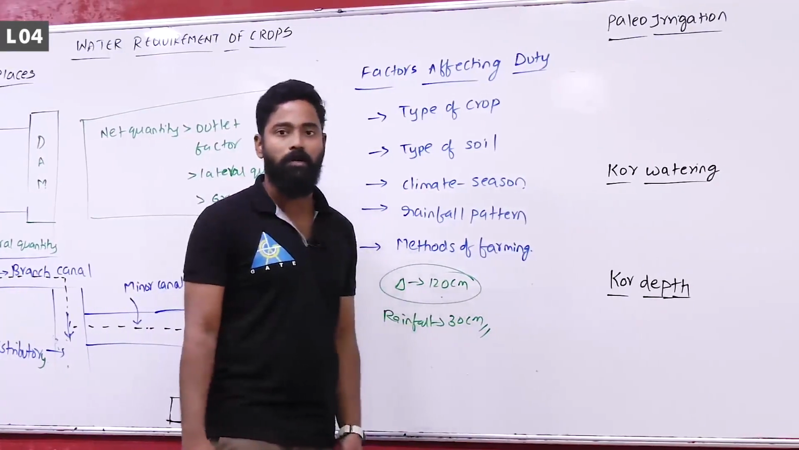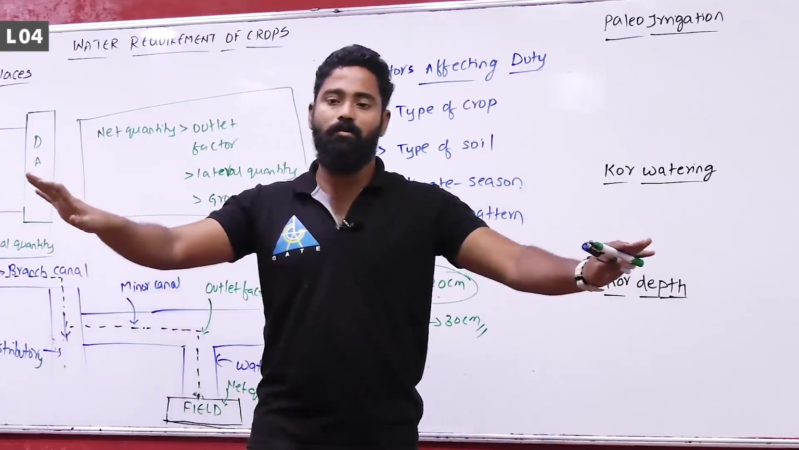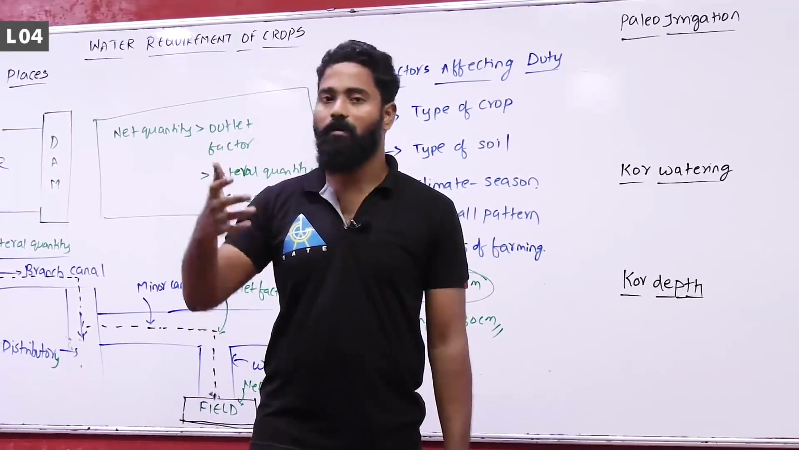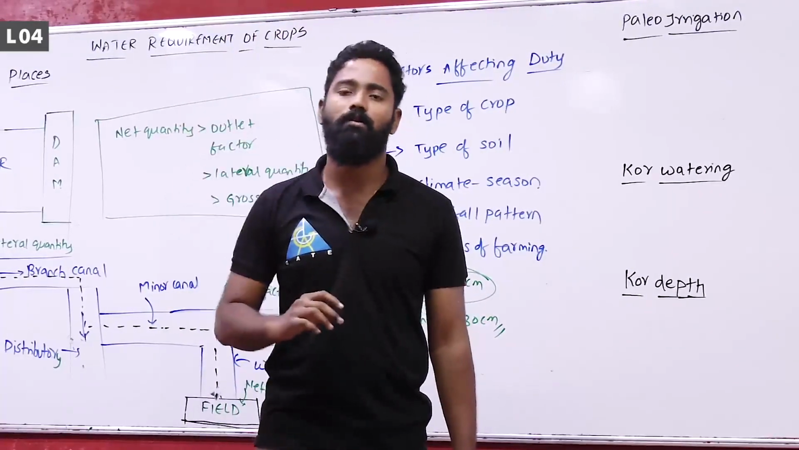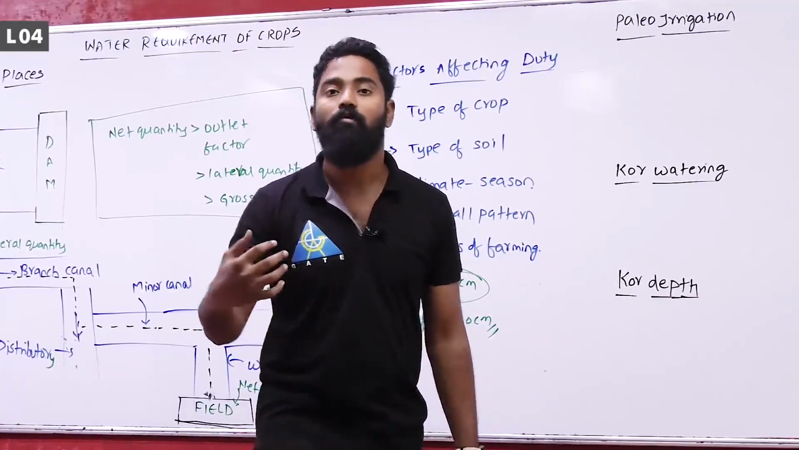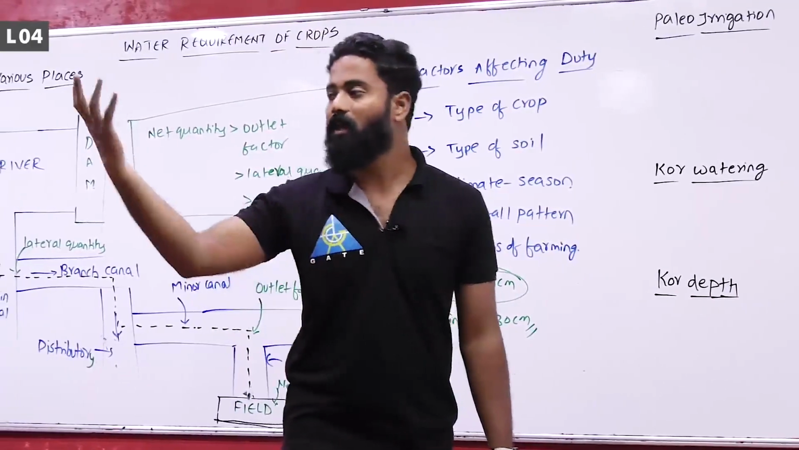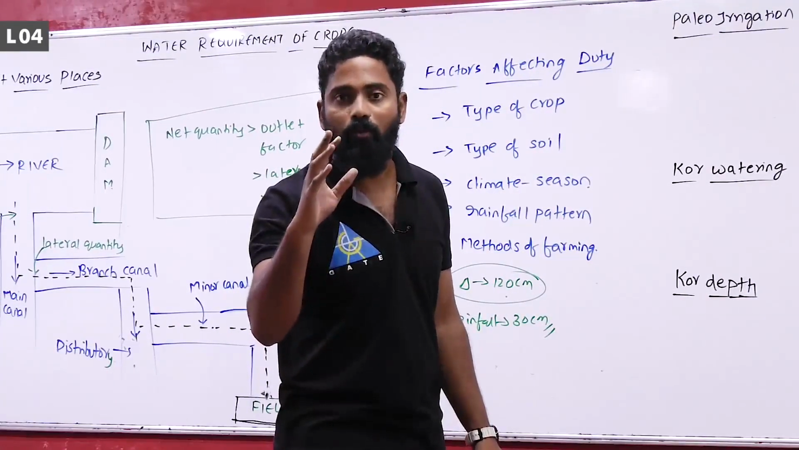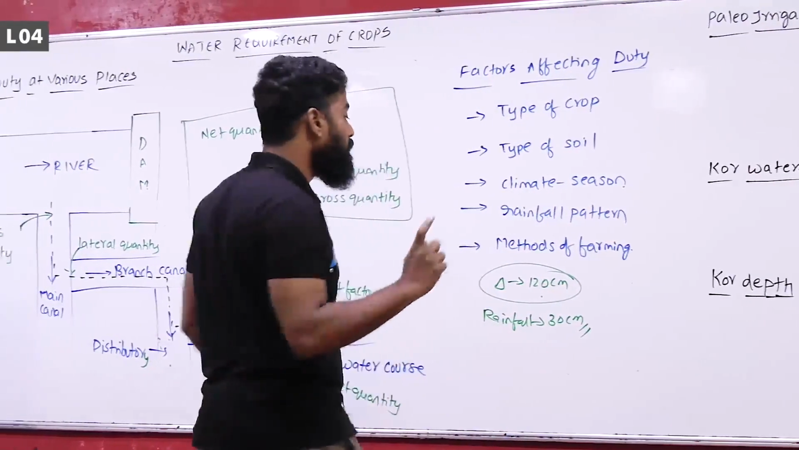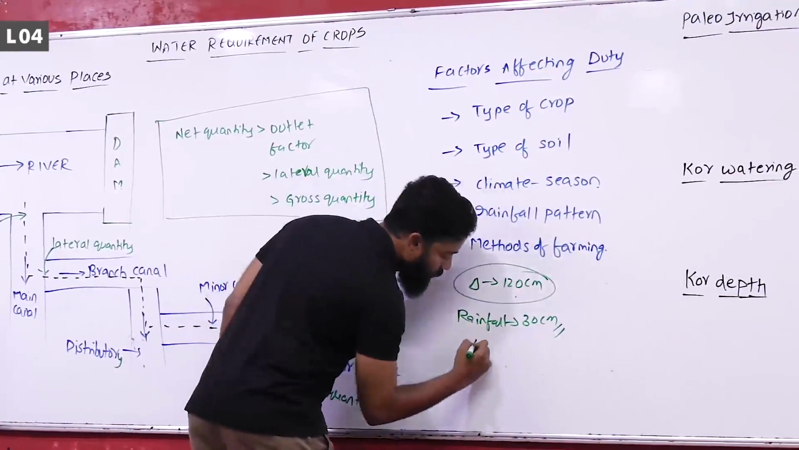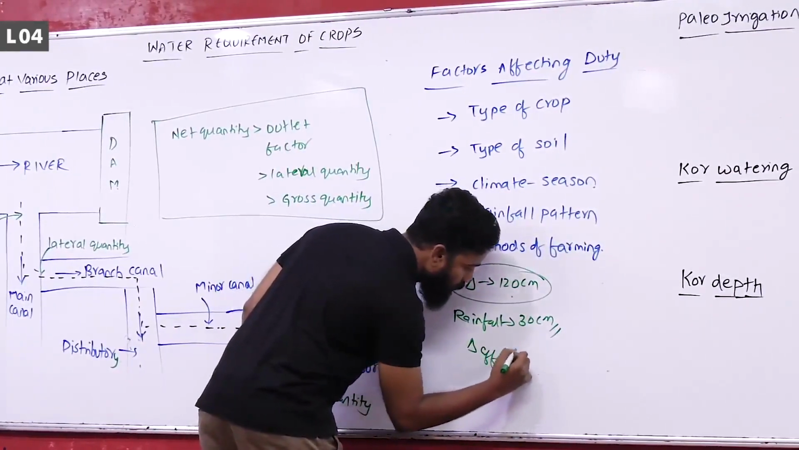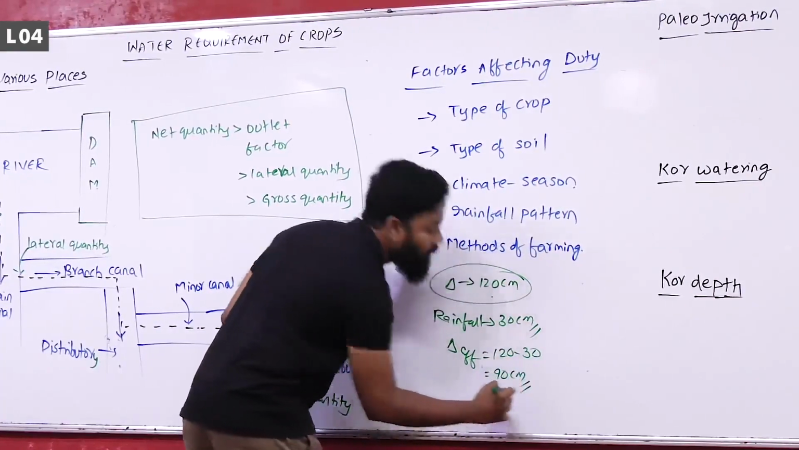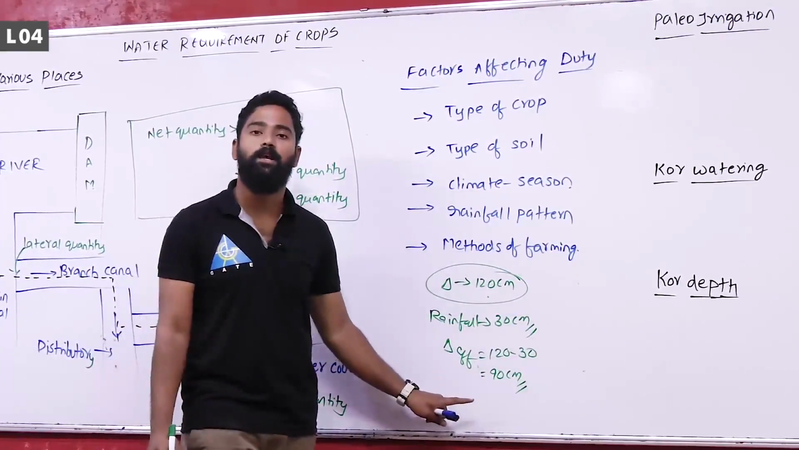Required is 120 centimeters. If 120 centimeters of water is present over there, then rice will grow happily. Out of this 120 centimeters, 30 centimeters of rainfall is occurring during the base period. That means you have to provide the next 90 centimeters. The canal has to provide only 90 centimeters. There is no need of providing 120 centimeters. That is the idea. Delta effective would be equal to 120 minus 30, that is equal to 90 centimeters. Based on this, you have to calculate the duty.